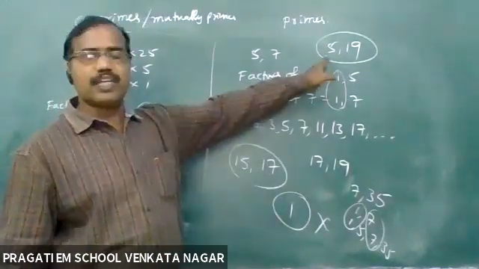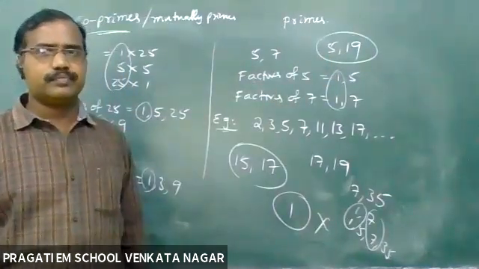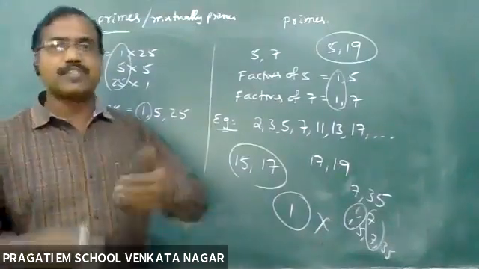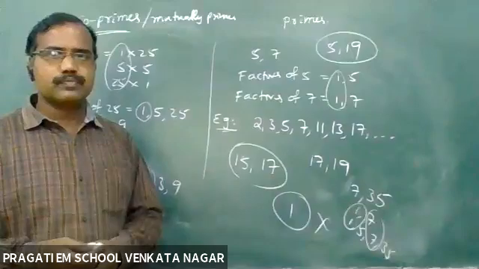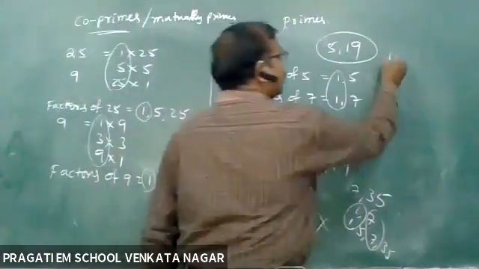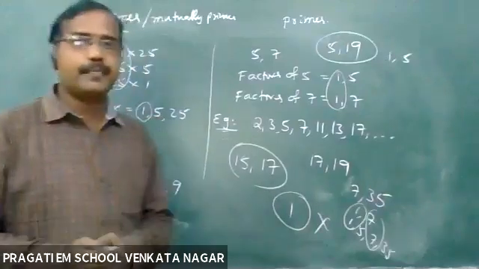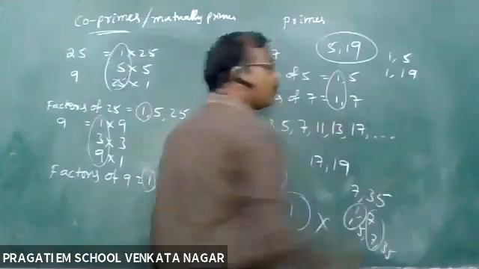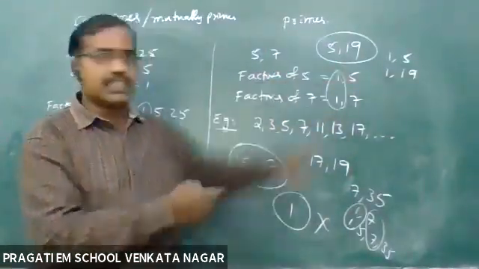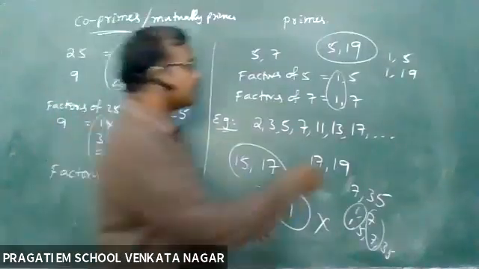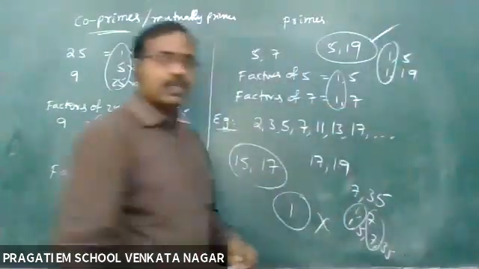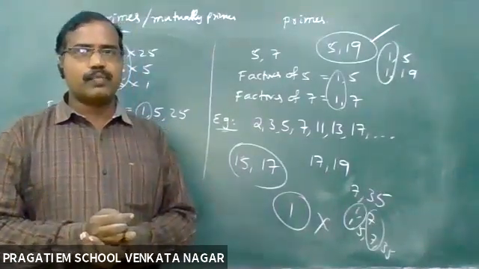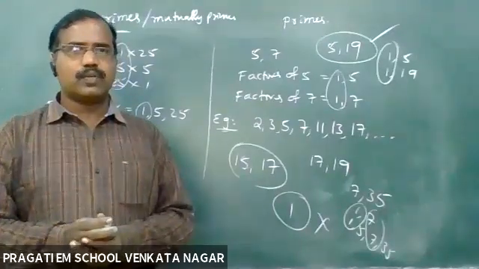See here, can you tell me the factors of 5? 1 and 5. Okay, very good. What are the factors of 19? 1 and 19. Okay. What are the common factors among those listed? 1. So that's why we can say that they are co-primes. Okay. Do you understand? Yes, sir. Okay, very good.